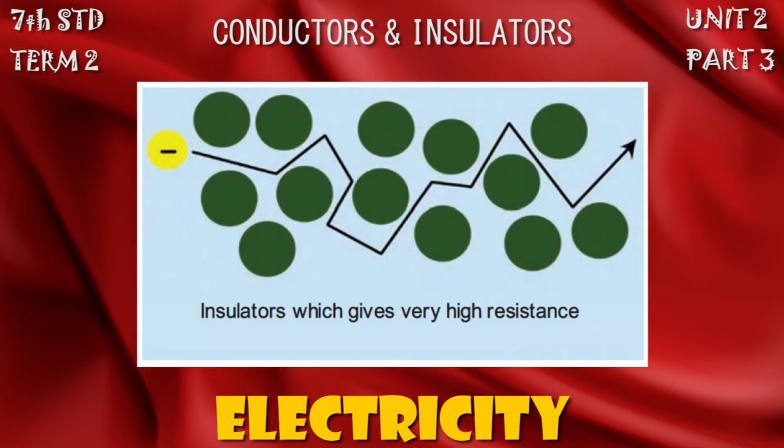Insulators are the opposite of conductors. Those materials which don't have enough free electrons are not good conductors of electricity. These poor conductors are insulators. An insulator gives a lot of resistance to the flow of electrons. For example, rubber, and mostly all the non-metals except carbon, are good insulators.